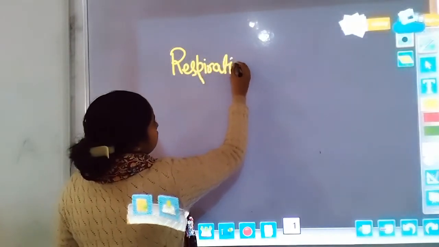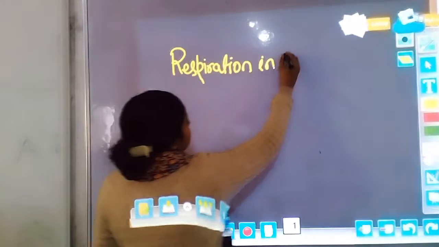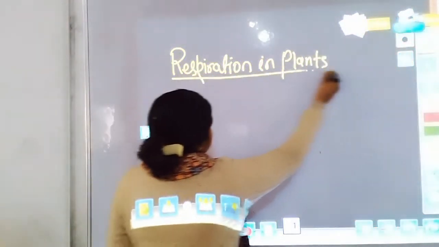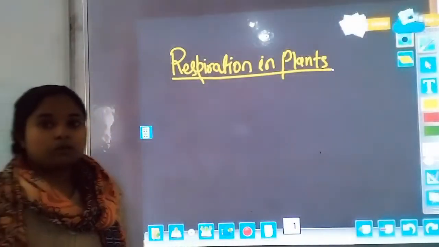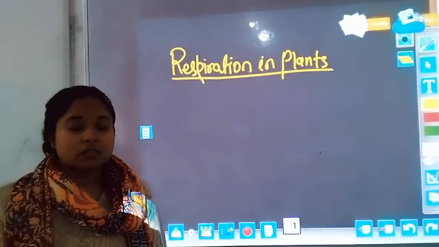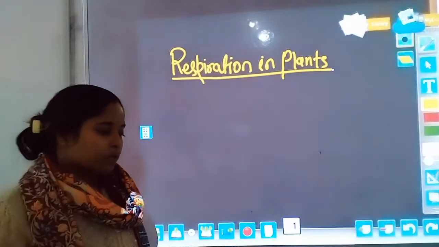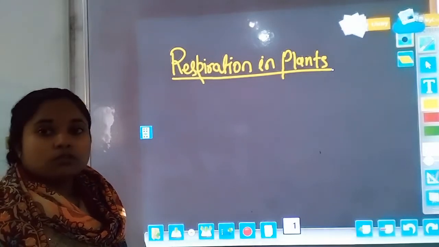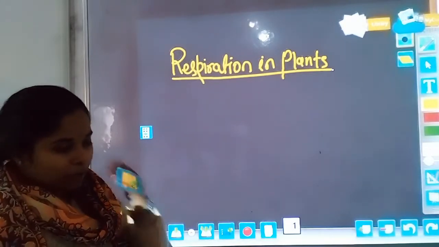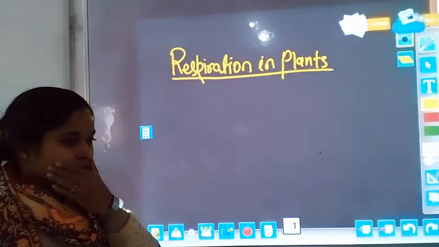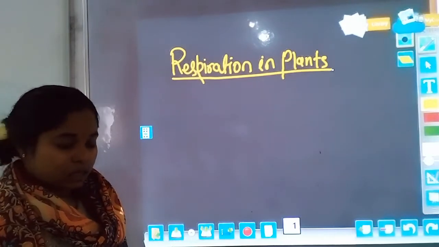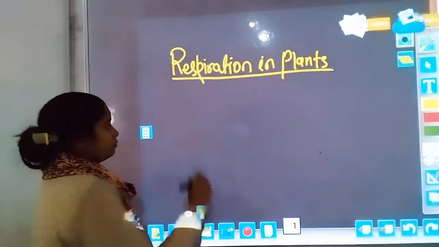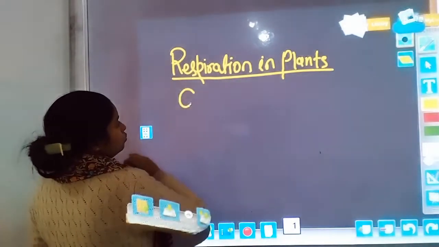Respiration in plants. So we are going to discuss the chapter respiration in plants. In this chapter we are going to discuss how the energetic molecule is converted, how glucose undergoes conversion into pyruvic acid, through which our body cells synthesize ATP molecules. So in this chapter, we are going to discuss the breakdown of the glucose molecule.